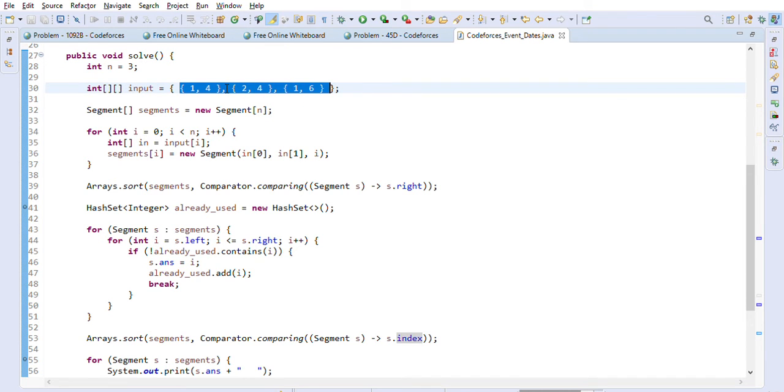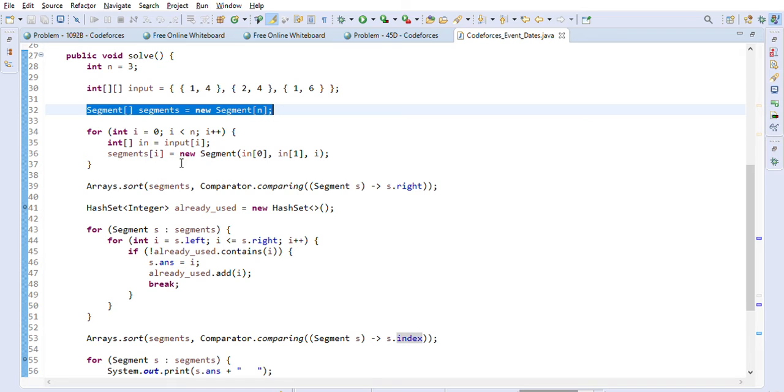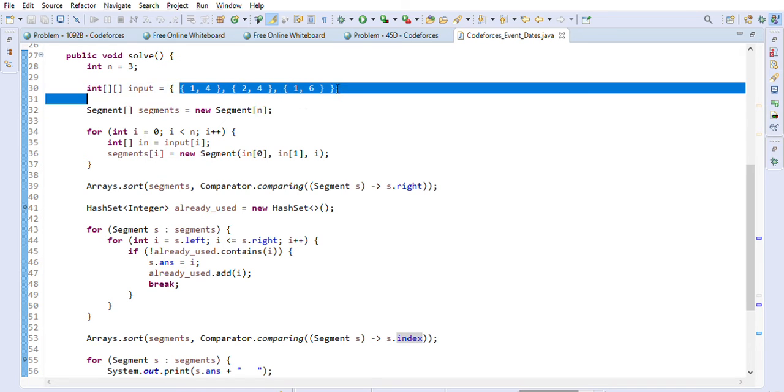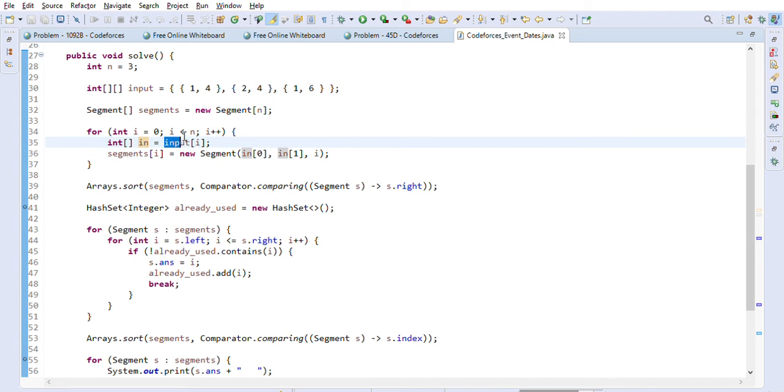They may not necessarily be sorted in the beginning, but we have to create the segments and then sort them. So we will create a segments array of 3, and we will go through all these inputs and create a segment. For example, we will read this input i, and then index 0 is the left side, index 1 is the right side, and i is the index for that segment.